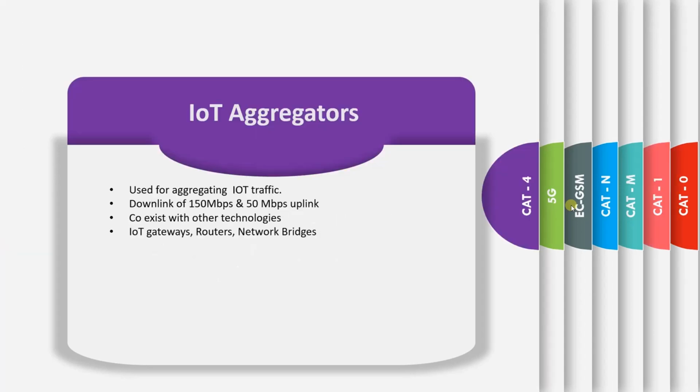So this is mainly used in robotic operations, virtual reality, and automatic cars. And finally, we are talking about Cat4. Cat4 is not mainly used in IoT use cases, but it is used in aggregator environments. The downlink and uplink speeds are 150 Mbps and 50 Mbps. It is able to coexist with the other technologies. It is mainly used in IoT gateways, routers, and network bridges.